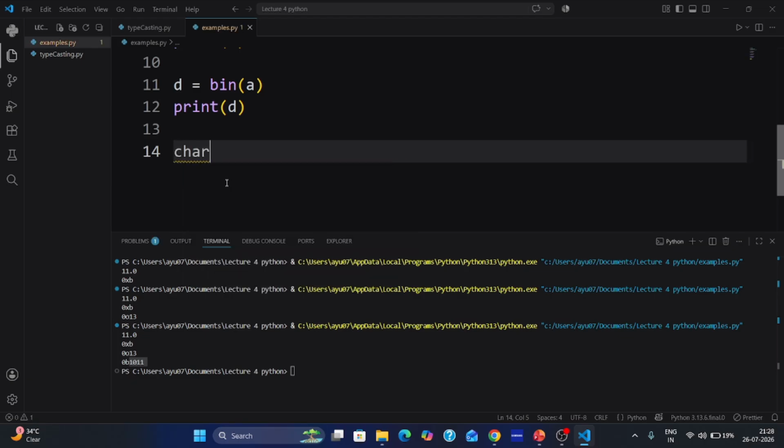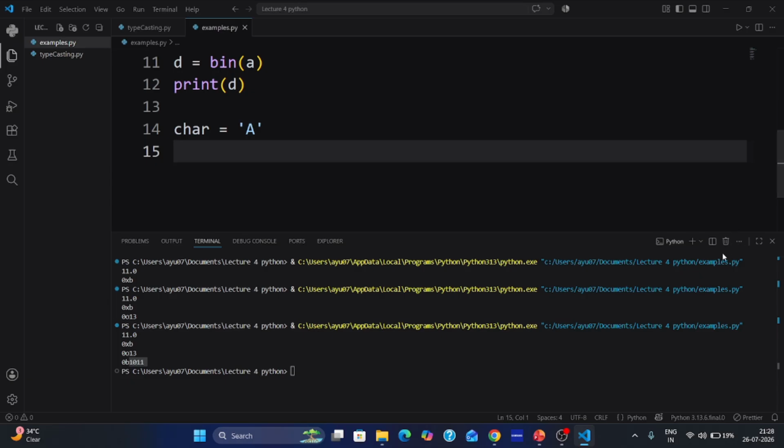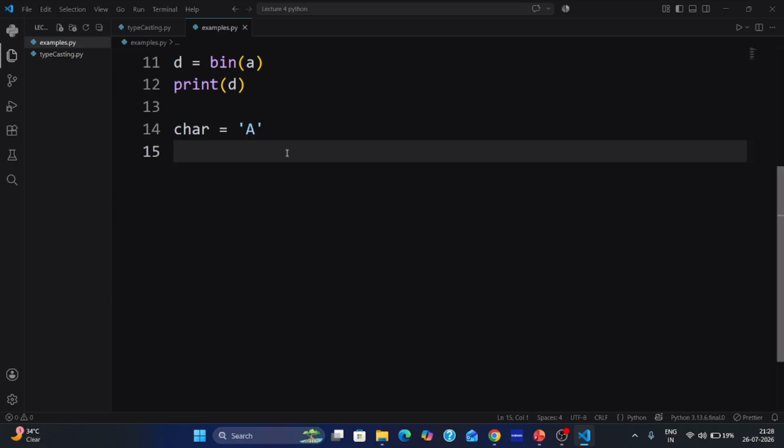Let's see about characters. Character is equal to A. In ASCII value, we know what A is. A is value 65. Let's see it in Python.